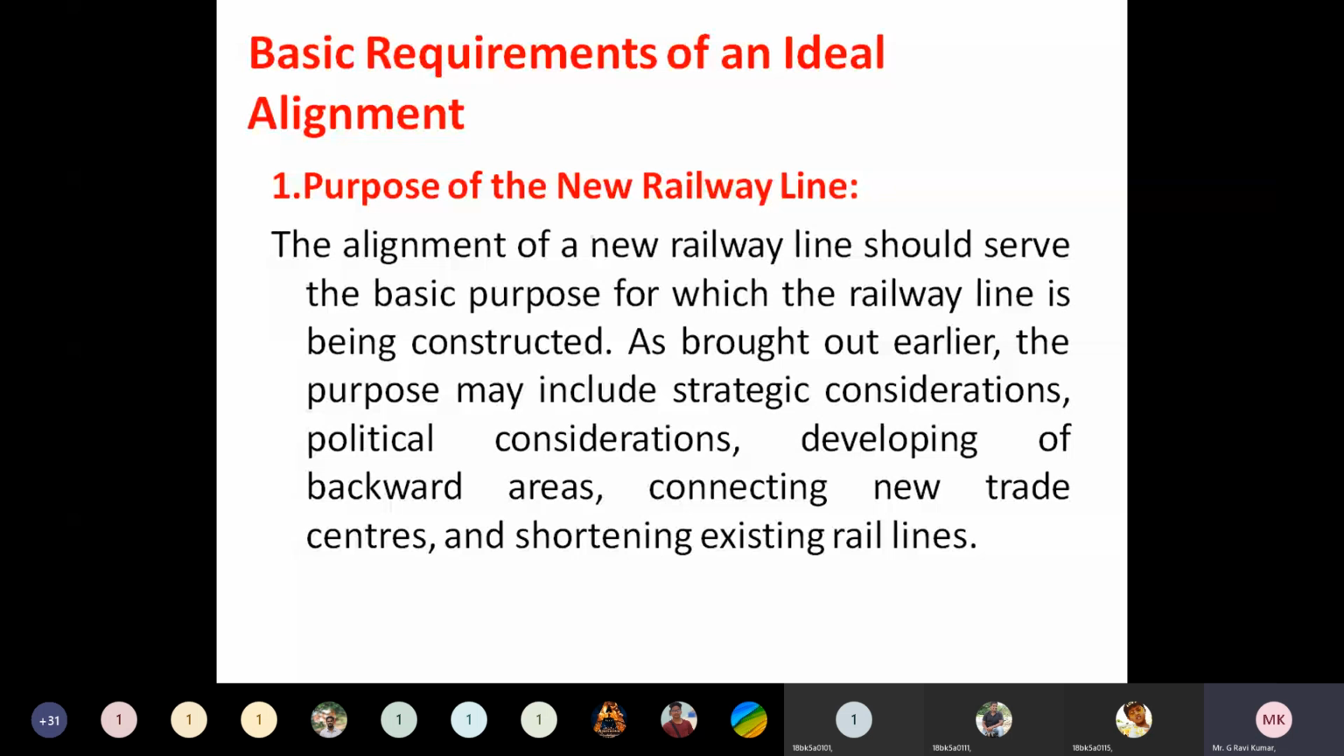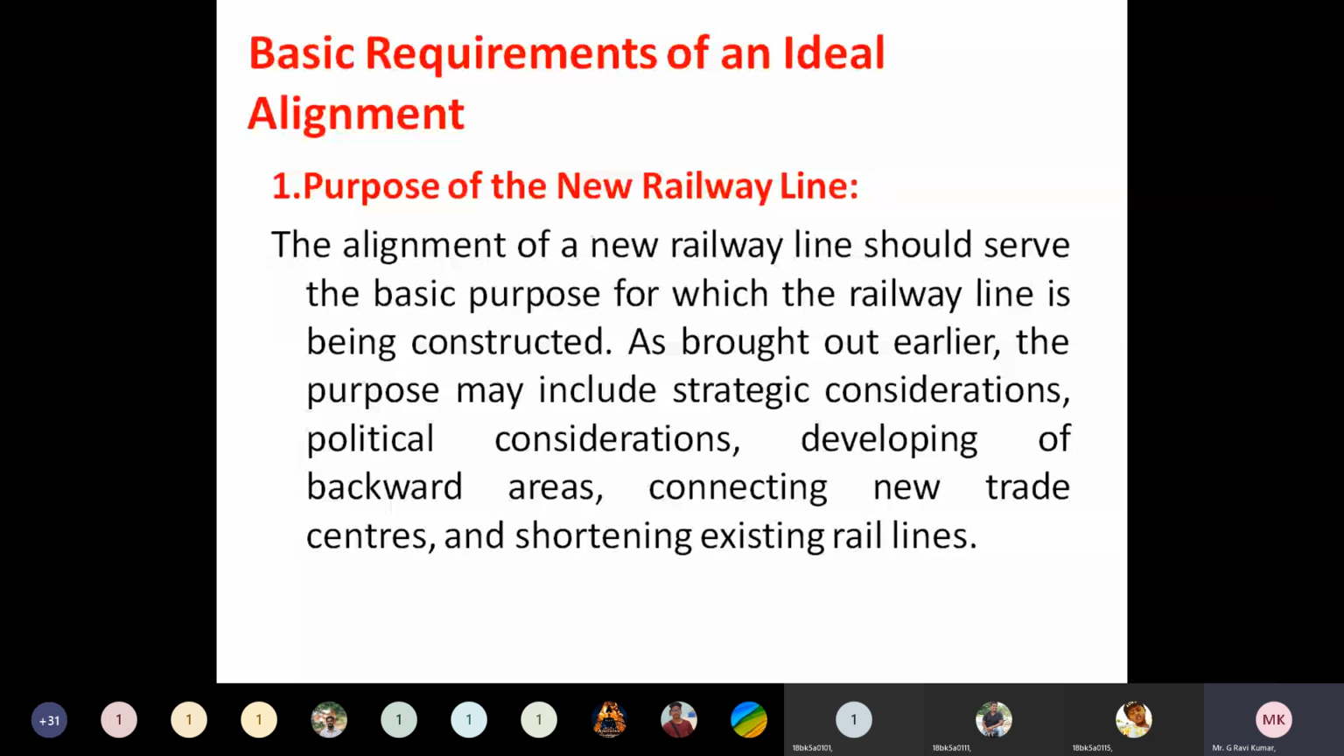It means first of all to provide the shortest distance between the two places, or there may be any benefits regarding political, and next, to develop backward areas also we can construct a railway line. And next, to connect two trade centers or two important centers, we can construct a new railway line. Understand? So first of all, before designing a railway line or before choosing a railway alignment, we should know for what purpose the railway line is being constructed.